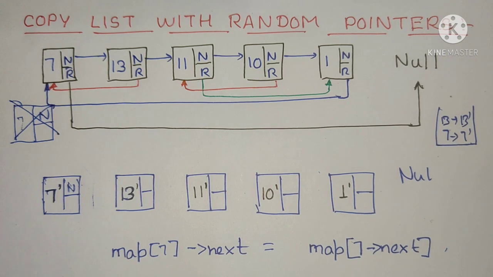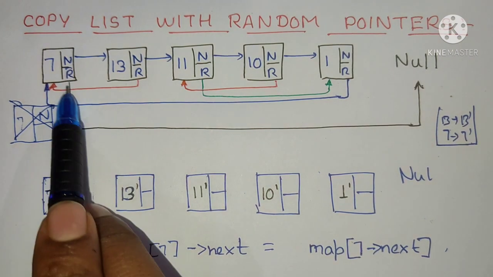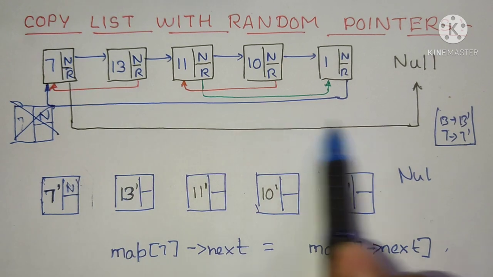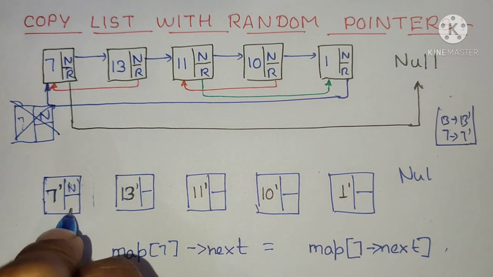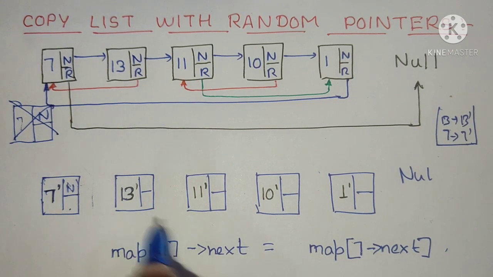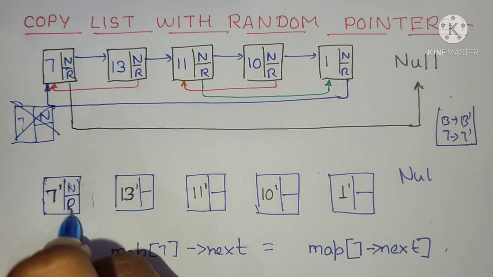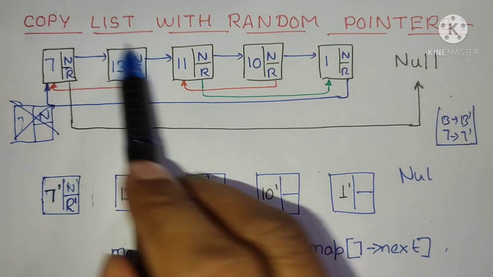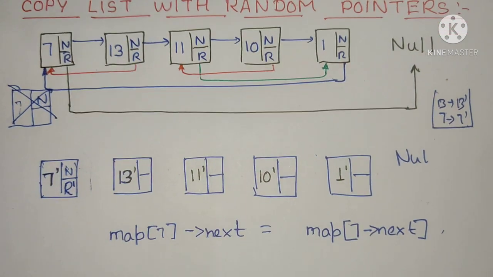Similarly, you can do it with the random pointers. The random pointer of this first node is pointing to null. So for this null case, the random pointer of the copy will also be equal to null. So you fill this one. Then you move to the second node and do similar things.